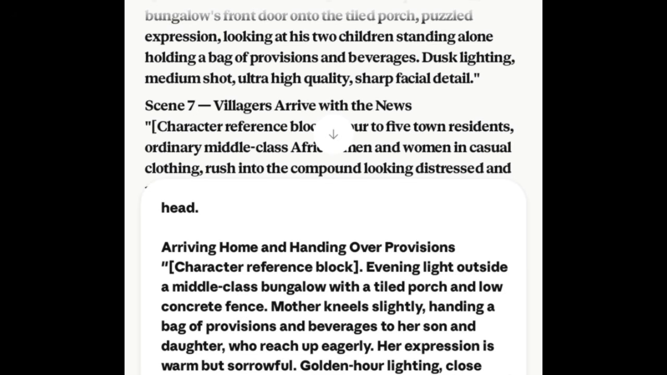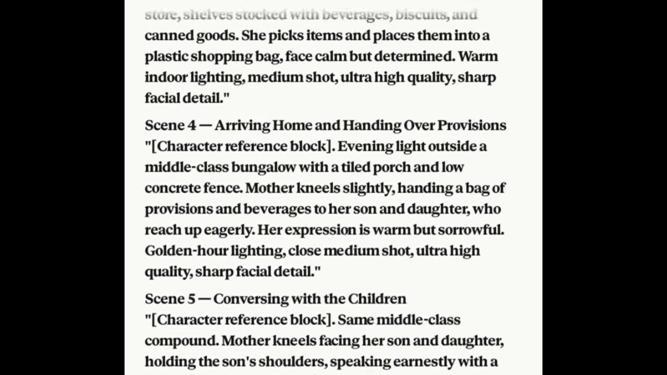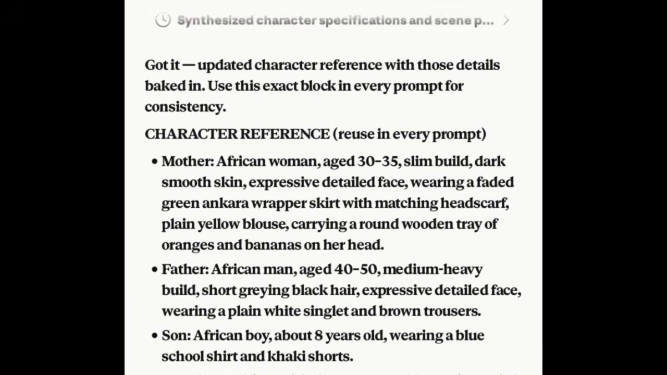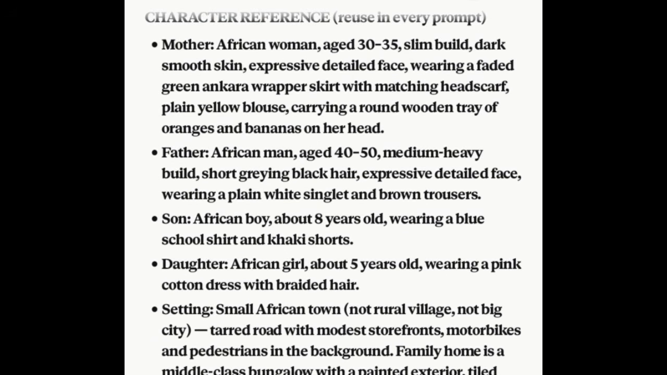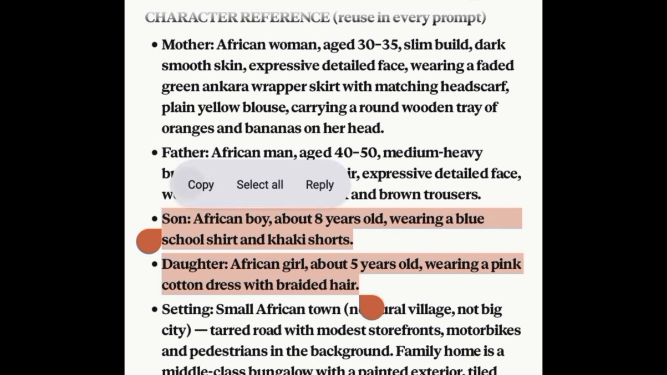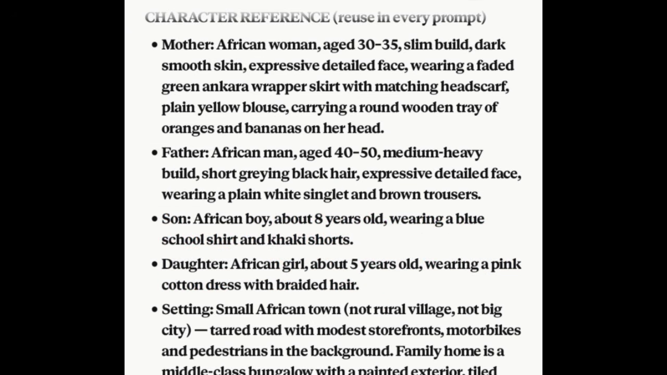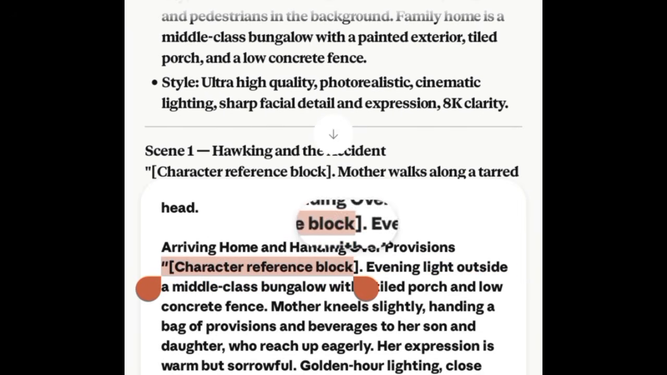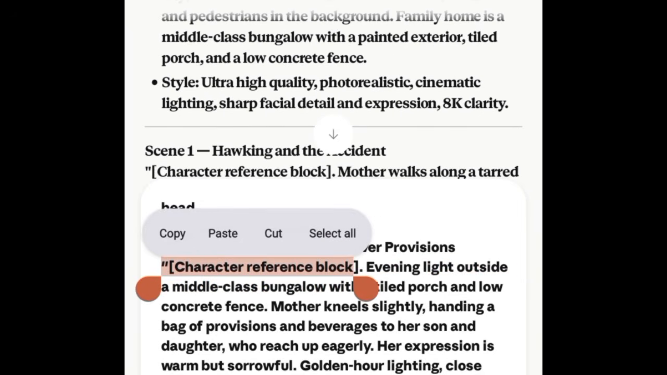Now where you have arriving home and handing over provisions, the character reference block, where you see this box, I'm going to come over to copy the children prompt and paste in here. Okay, so I'm going to come over here where there is son, where you have your son and daughter. So I'm going to come over here, copy it, the son and the daughter prompt. I'm going to come over here and paste in here.